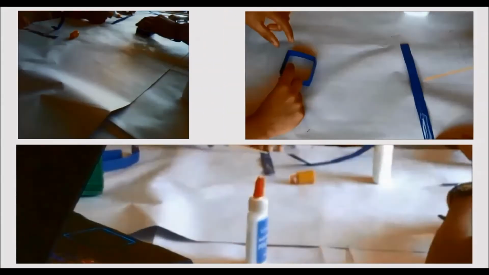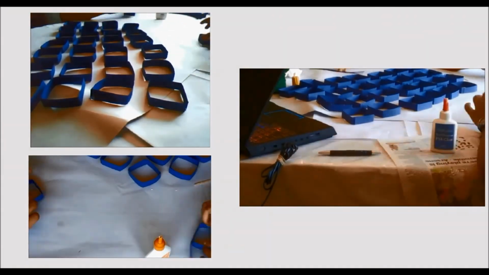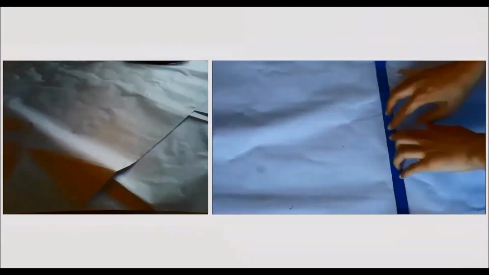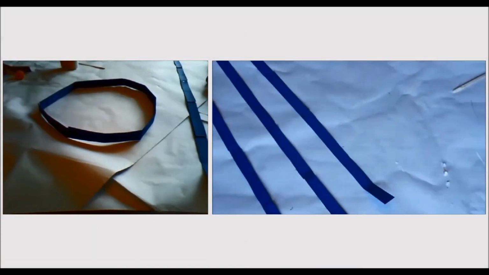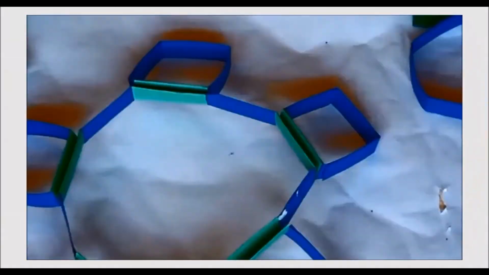41 sheets of card are used to build a model of the solid. 18 of these are blue, and the card is cut into strips measuring 2 by 28 centimeters. These blue strips are then folded and glued into shape to make the faces of the solid. The other 23 green sheets are cut into strips measuring 7 by 8 centimeters. These will be used to attach the faces together.